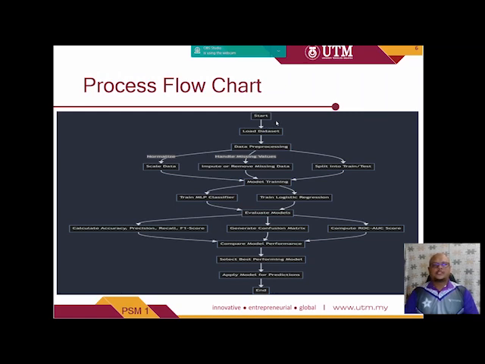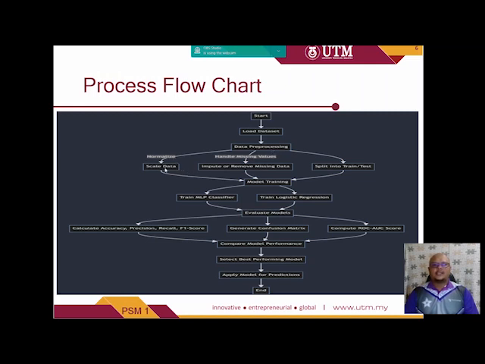This is a process flowchart from the beginning. If we go to step number 1, it is load dataset. The dataset is from excel.csv. After that, we go to the second step, which is the data processing. Inside the data processing, we have 3 segments.